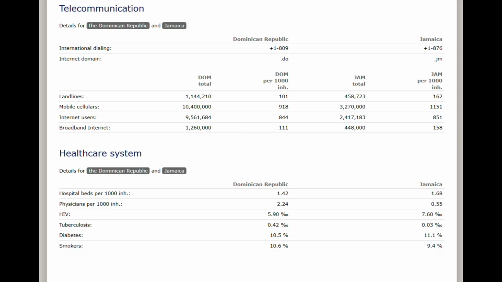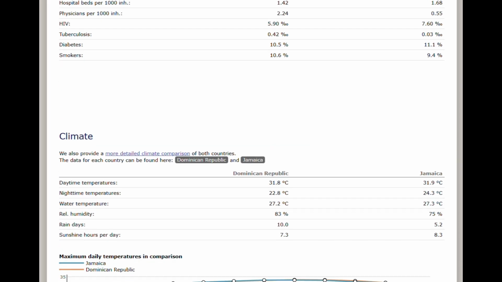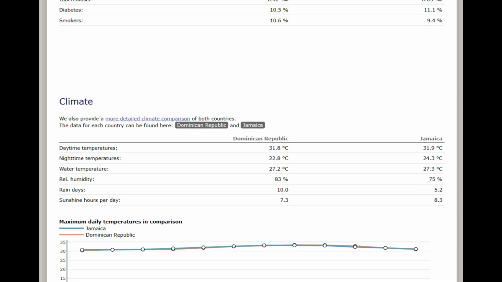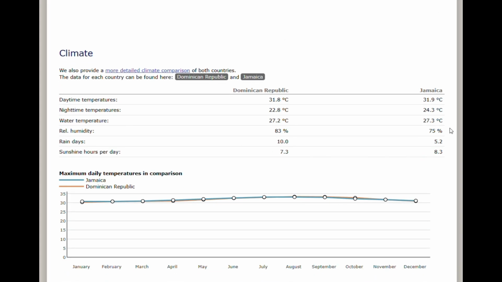And then when it comes to climate, here's where you see a lot of the similarities. The daytime temperatures are literally the same. The nighttime temperatures are relatively the same, though it's a bit warmer in Jamaica. No, it's a bit cooler in Jamaica in comparison. The water temperature is literally the same. The humidity is a bit higher in the Dominican Republic. The rain days are more in the Dominican Republic by double. And the sunshine hours per day is a bit higher in Jamaica, though relatively the same. And looking at the chart, you see how similar they are in this regard.